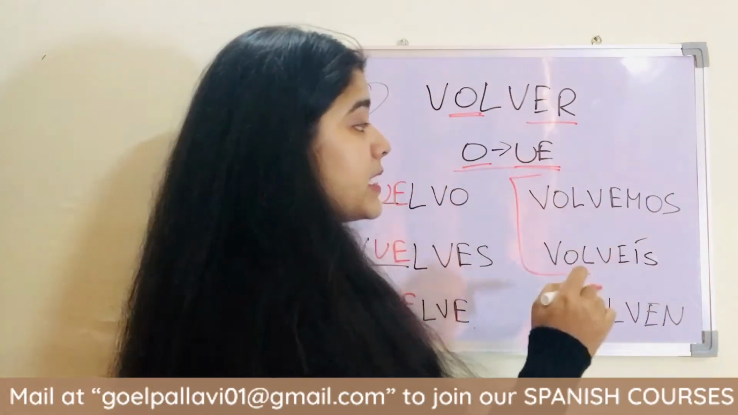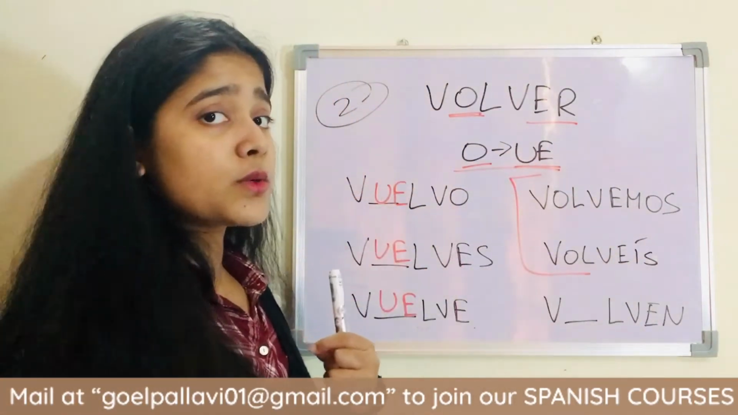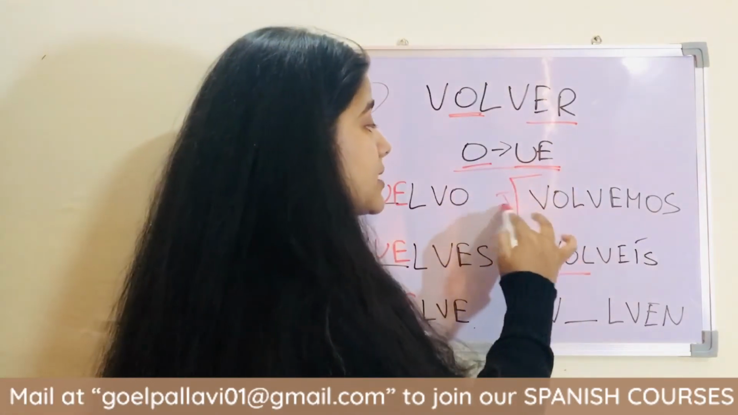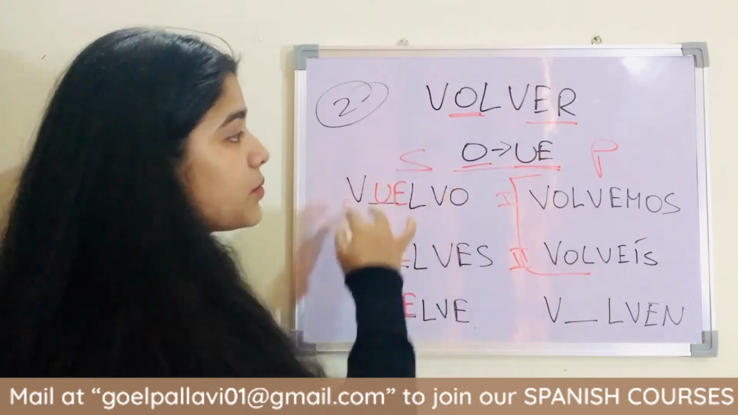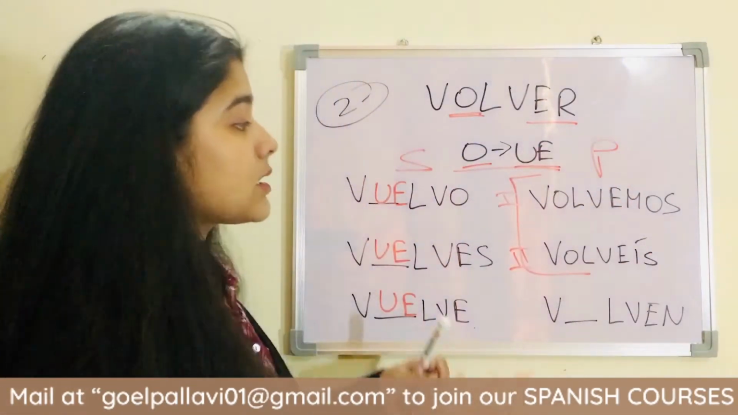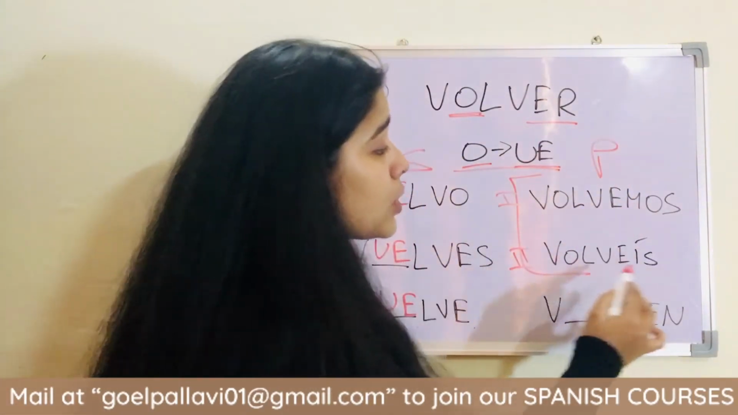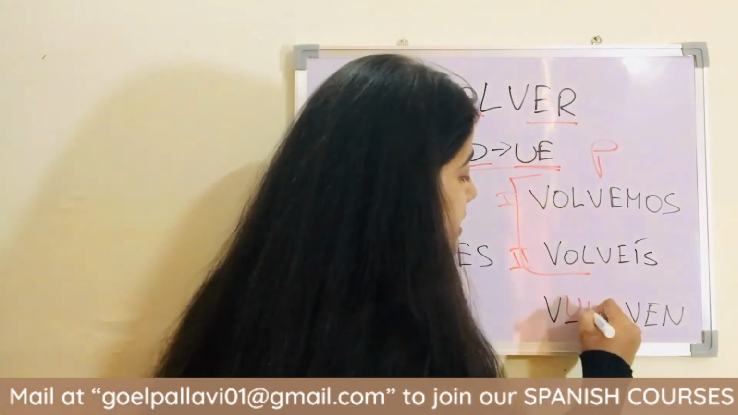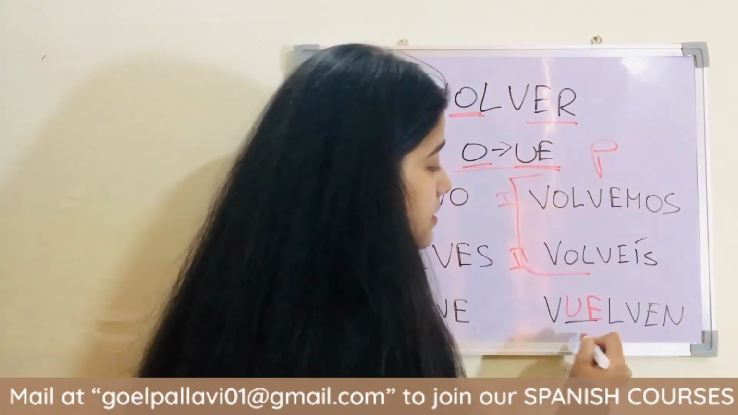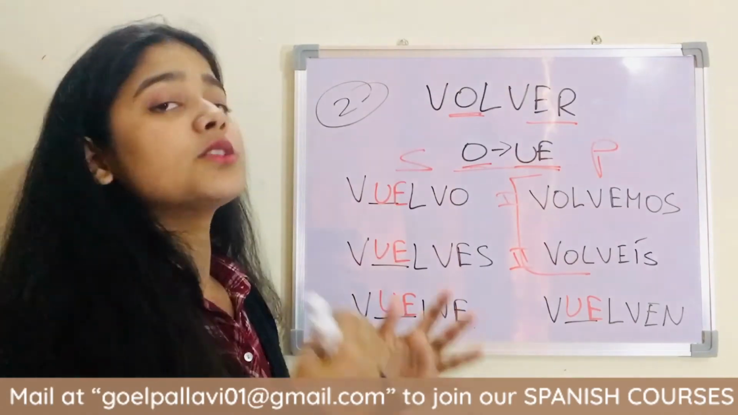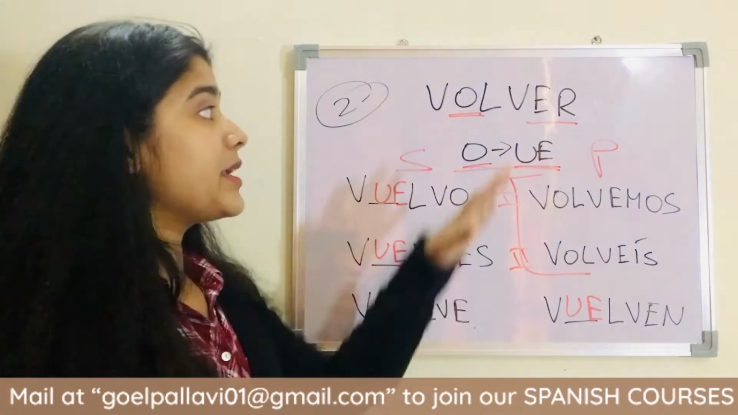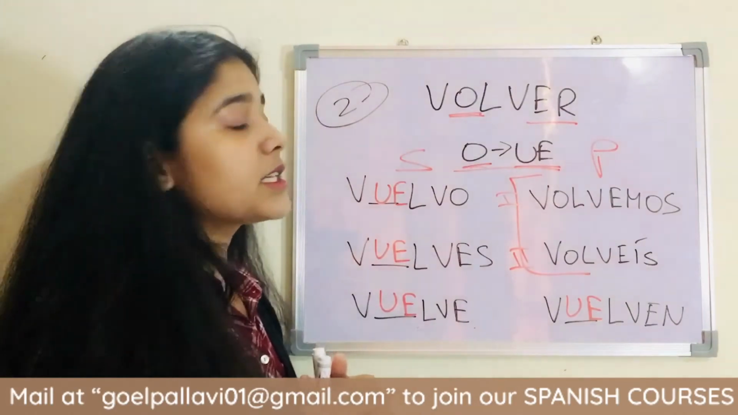Volvemos, volvéis. As I said before, these are the exceptions: the first person and second person plural forms. These are the singular ones and these are the plural ones. Volvemos, volvéis, and for vuelven, they, third person plural, we change this to this. So this is how we form the conjugations for an ER ending verb.